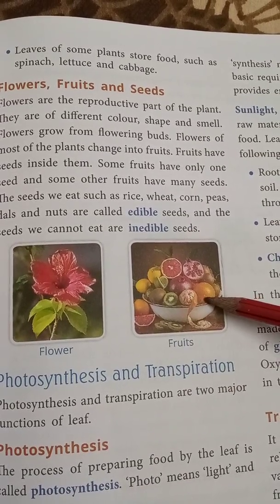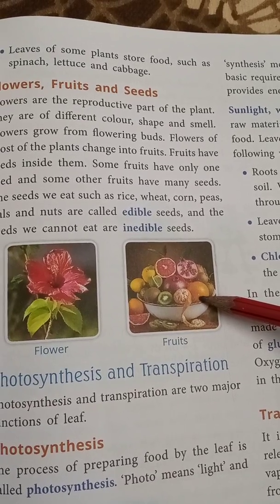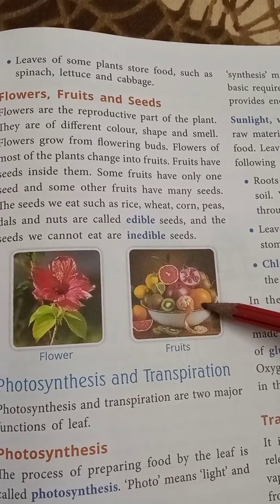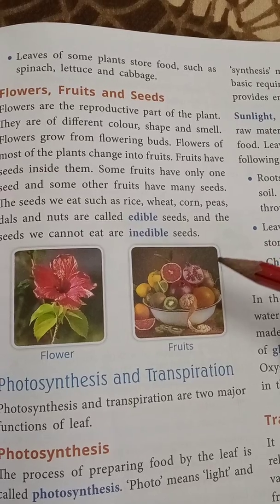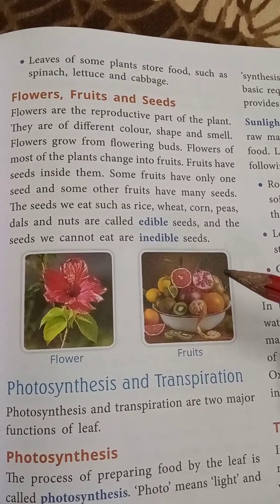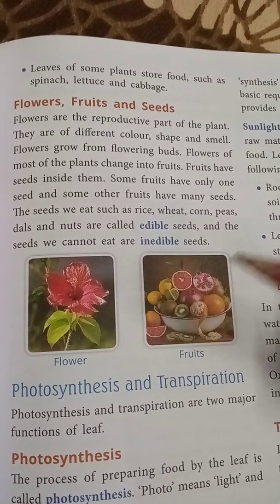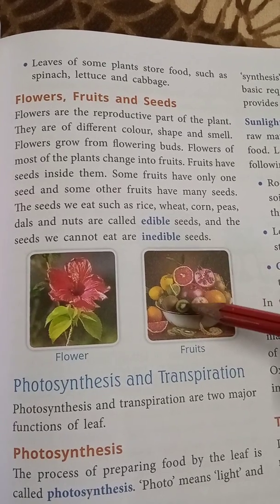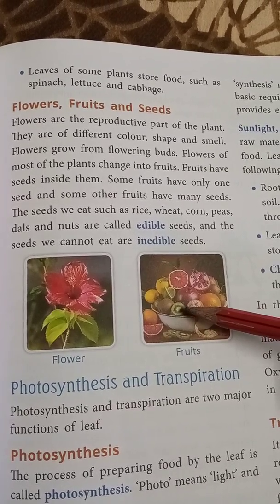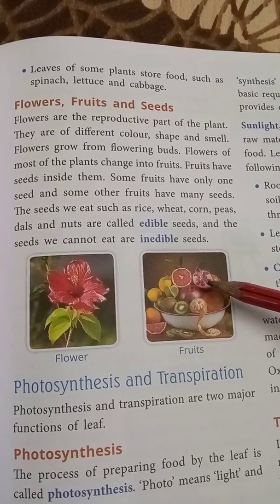Like a mango has only one seed. And like pomegranate or watermelon, in those fruits there are a number of seeds. The number of seeds is different in different fruits.